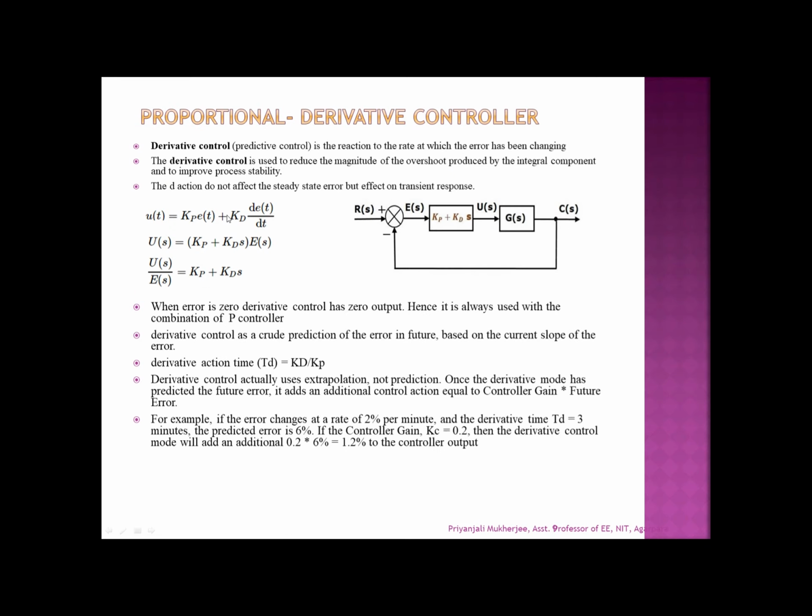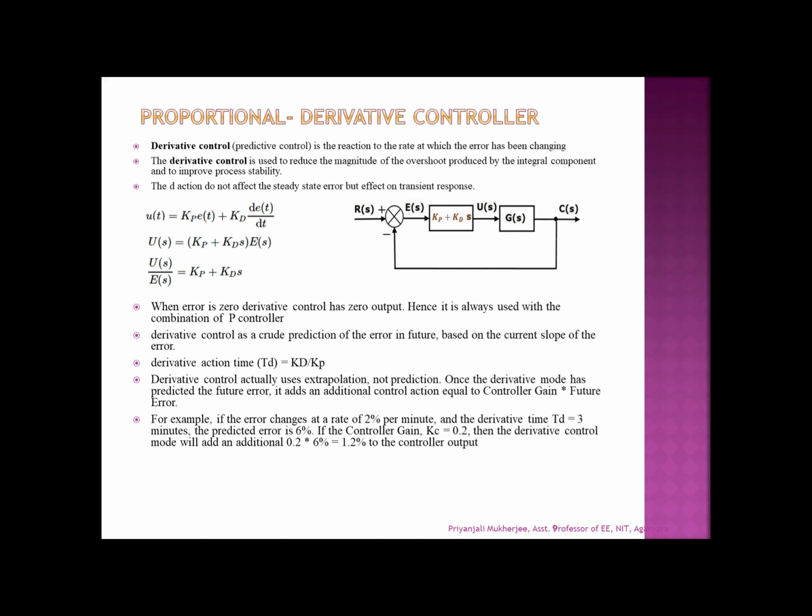Next is the proportional and derivative controller. And the derivative control, which is also known as the predictive control, because it can predict what will happen in the near future, because it uses the extrapolation, and once the derivative mode has predicted the future error, it can add the additional control action which is equal to the controller gain into the future error.